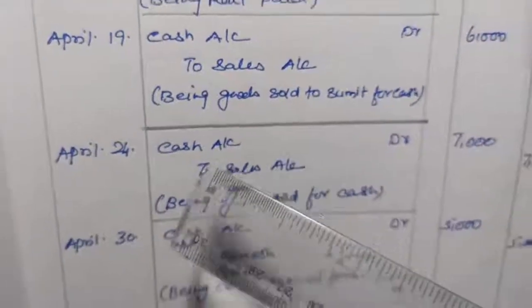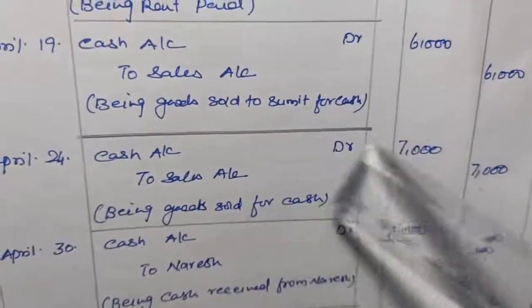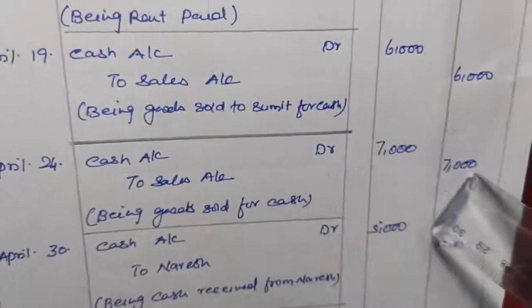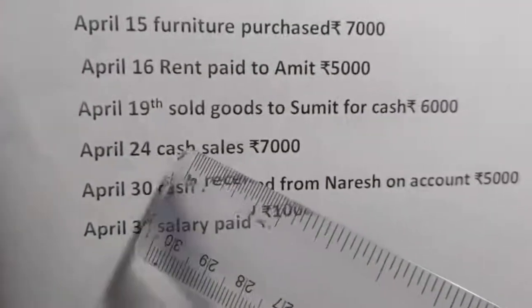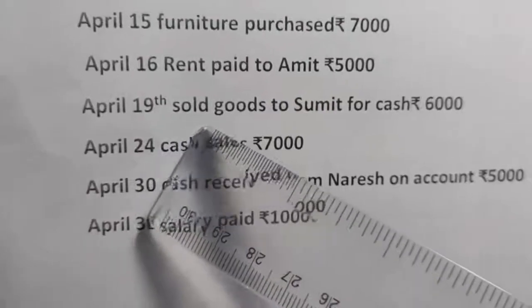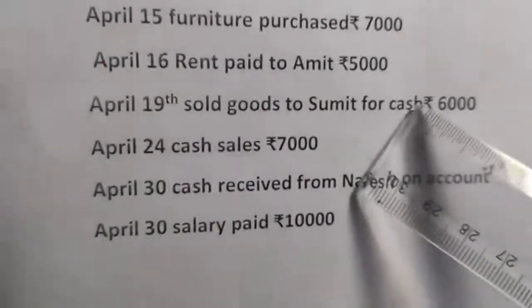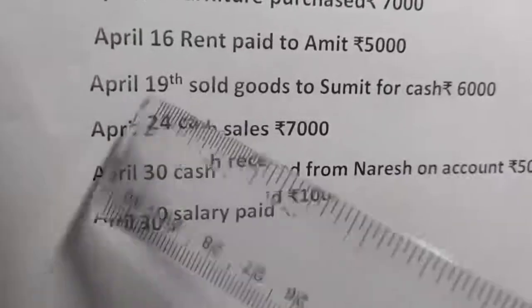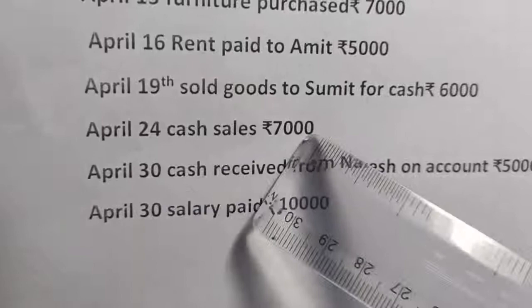April 24, cash account debit to sales account, amount is 7,000. Cash debit 7,000, sales credit 7,000. So in purchase and sale transactions, if the name is given and along with this name cash is given, we'll consider it a cash transaction. Cash sales also means a cash transaction, we are selling the goods for cash.